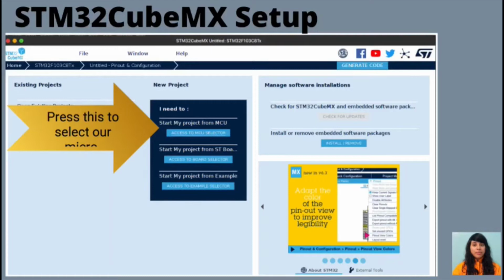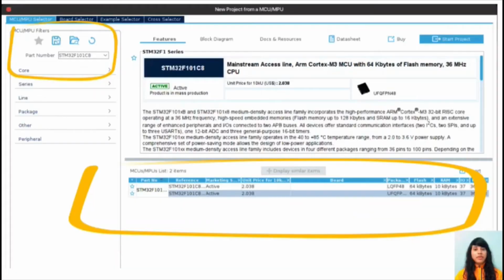I would like to explain about the software flowchart. First, we need to open the STM32CubeMX development platform as shown in the figure. We need to press access to MCU selector to select the microcontroller model. We have to search the microcontroller series number in the search bar and then select one of the results that is shown in the list.